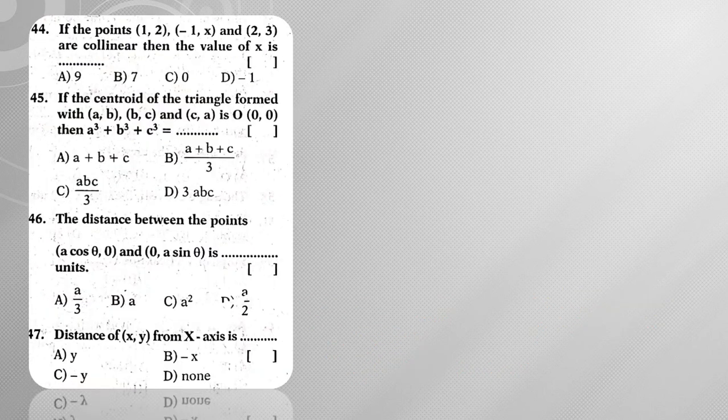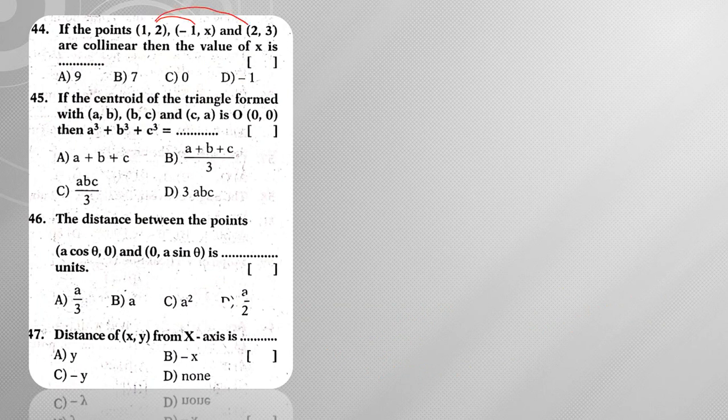Next, moving on to question number 44. If the points (1, 2), (-1, x) and (2, 3) are collinear, then directly you can make use of the slopes concept. Take the slope of these 2 points and the slope of these 2 points.